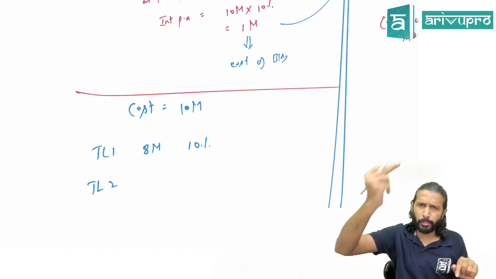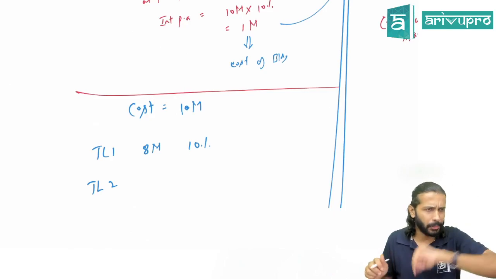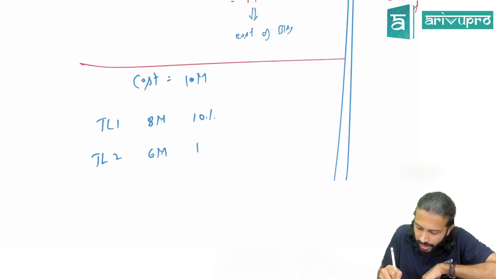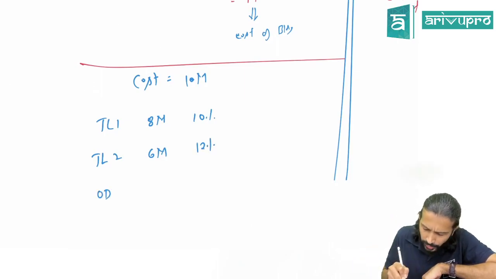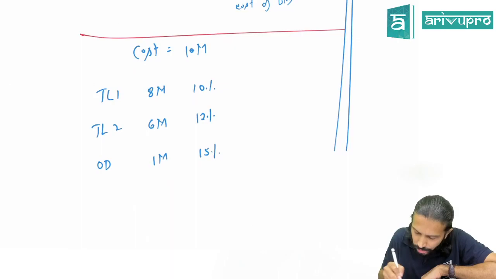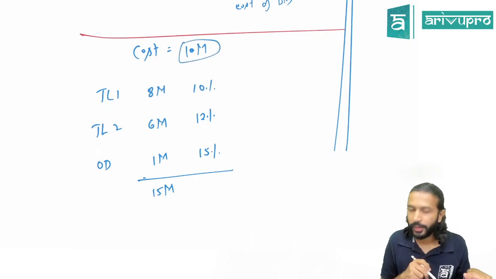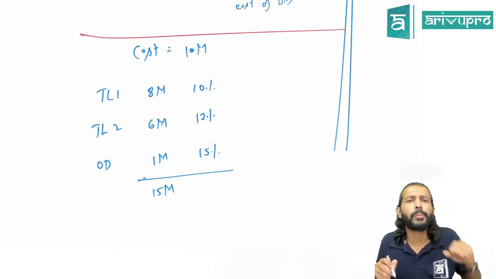Is it necessary a company should have only one loan, or they could have multiple loans? Possible they could have multiple loans, right? Let's say we have another term loan for 6 million. The interest rate here is 12%. Then we have a bank overdraft, let's say for 1 million, where the interest rate is 15%. What is your total loan amount, sir? 15 million, correct. You need how much for your construction? 10 million. Can you tell me you took this 10 million from which loan?